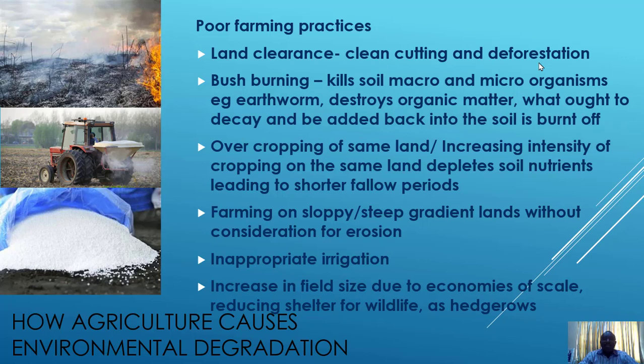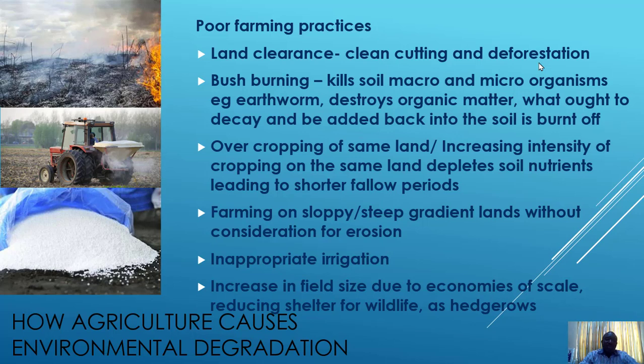Then you also find that bush burning destroys organic matter, the plant materials which are meant to decay and add nitrogen back to the soil. They are burnt off. Another poor farming practice is overcropping of the same land. When the same land is used more and more often for cropping activities without any form of replenishment, the land depletes in soil nutrients and leads to shorter fallow periods. When there's overcropping, the land does not have the opportunity to replenish or recover itself.